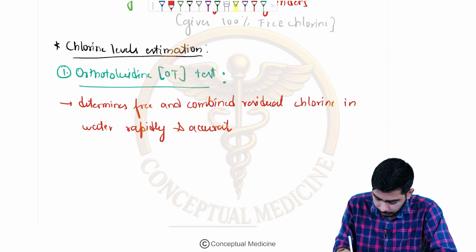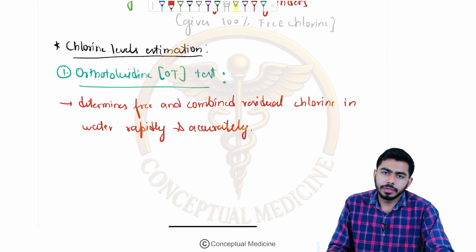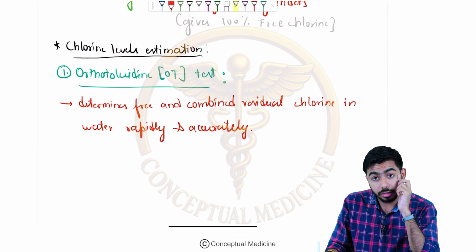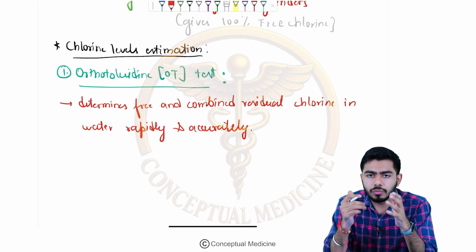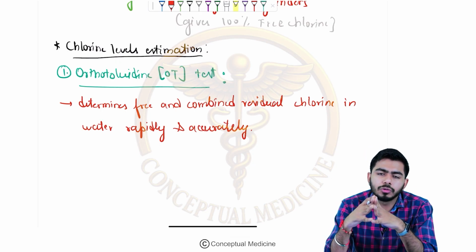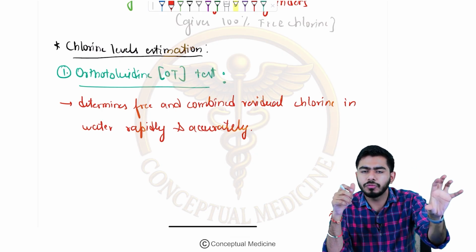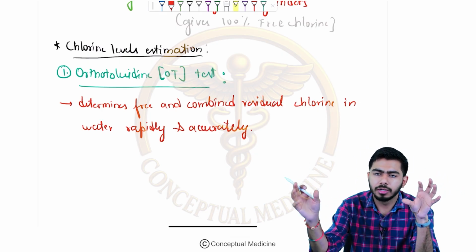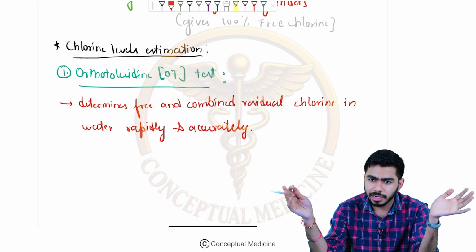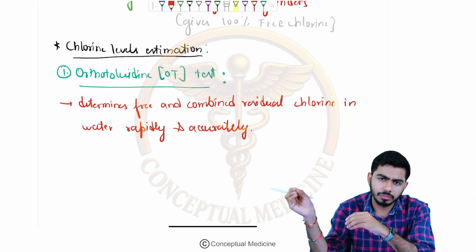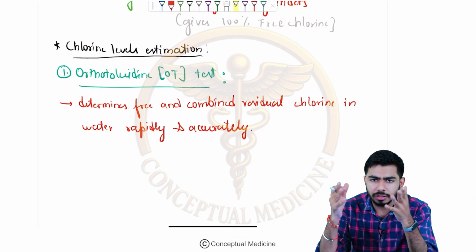But there is a drawback. The drawback is that it does not tell us this much amount is free residual chlorine and this much is combined. It only tells us that both of these agents are present in this much total, right? So that is the thing.